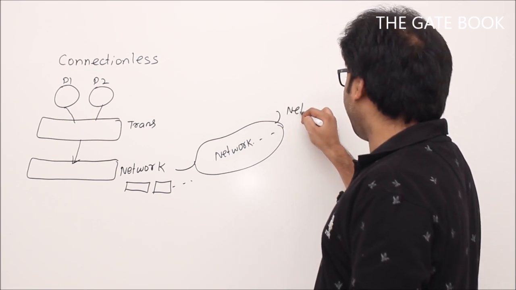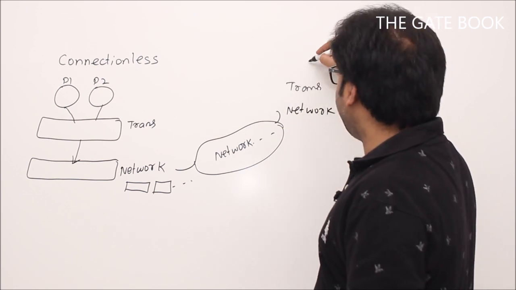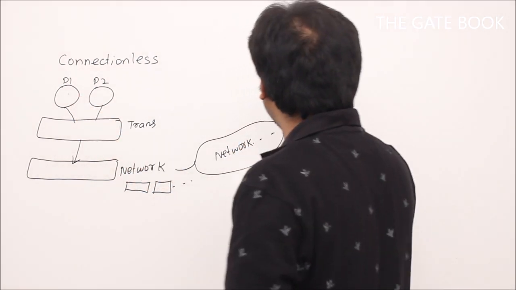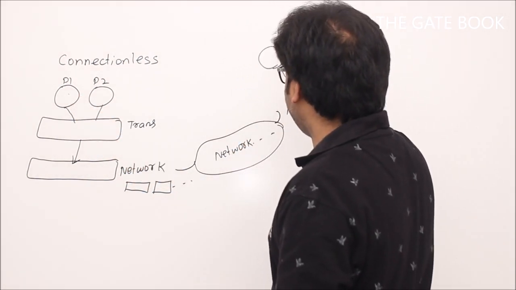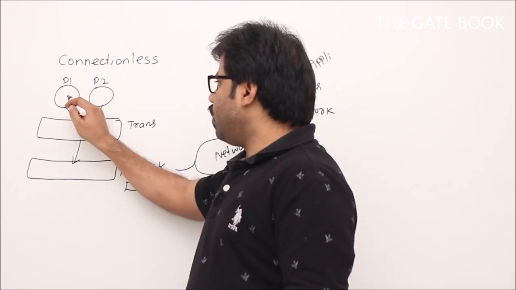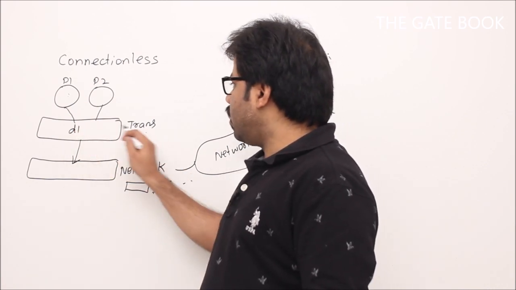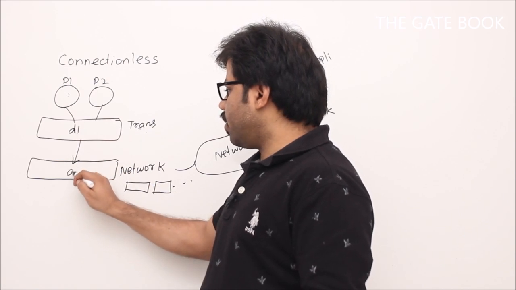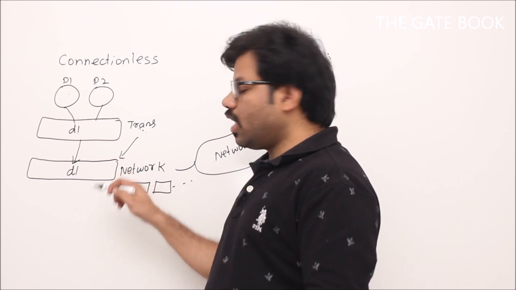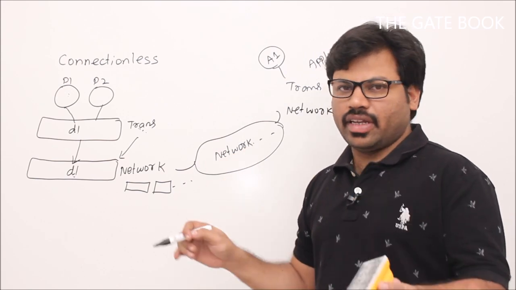That destination is going to have a network layer and transport layer and application layer, correct? So for example, process 1 wants to communicate with a process, let's say A1. How it will be done, we'll see. P1 will give data, let's say D1. The transport layer will give this D1 to the network layer, and simply says, my dear network layer, I will give you one IP address. Simply send this D1 to that IP address. Don't worry about the remaining things.